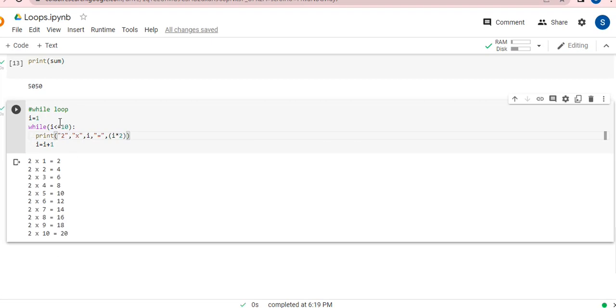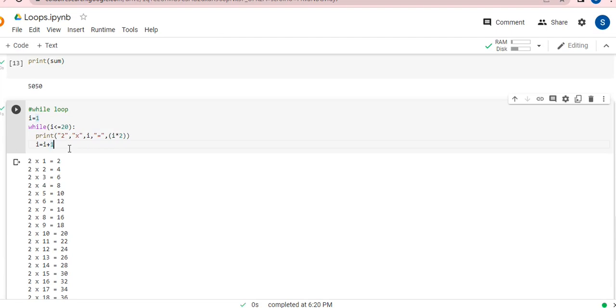So whatever number you want to print a table of, if you are giving till 20, please write 20 here. Always remember from where you need to start, guys, right over here, and till where you need to stop, please write over here. Whatever operations you want to do, you can do over here, and you can increase by 1. So this is how it works. You can simply print each and everything like this. So my table is printing in this way.